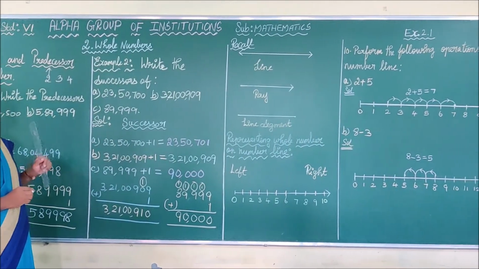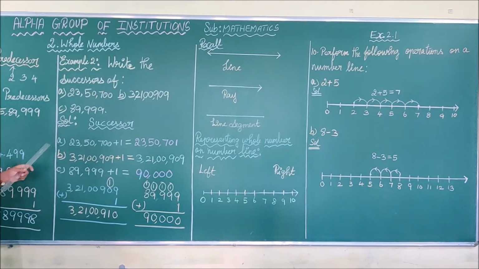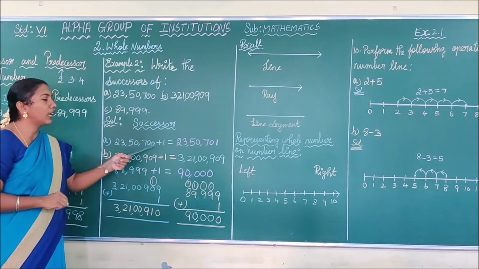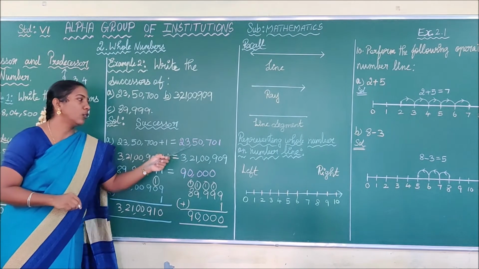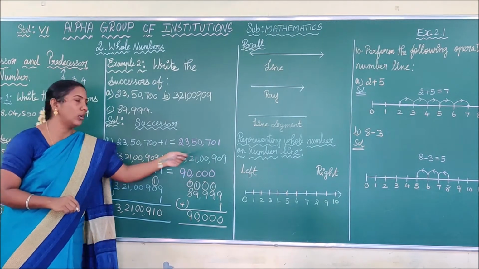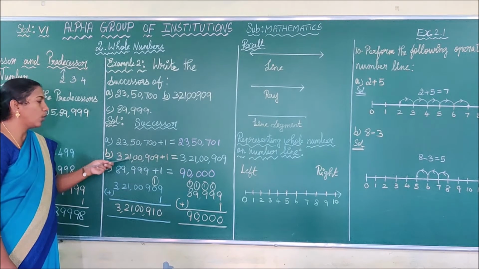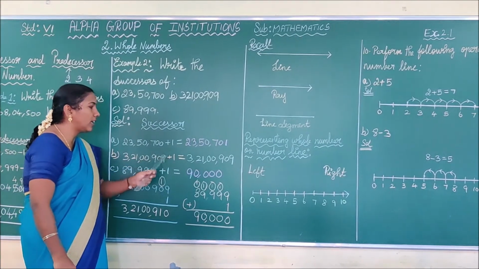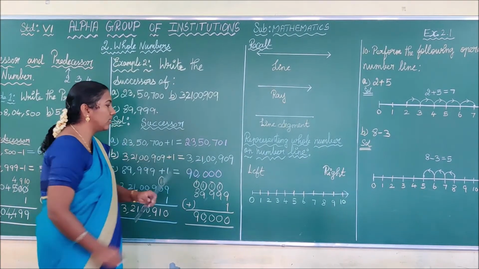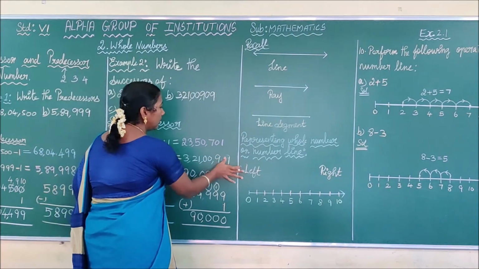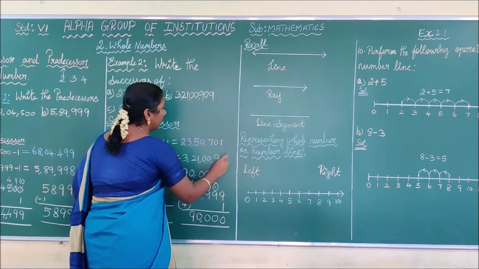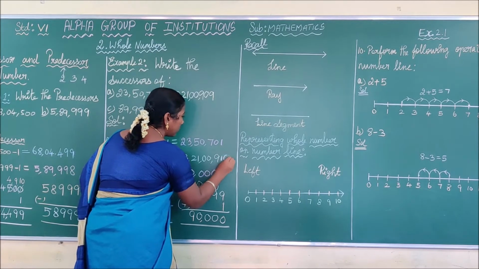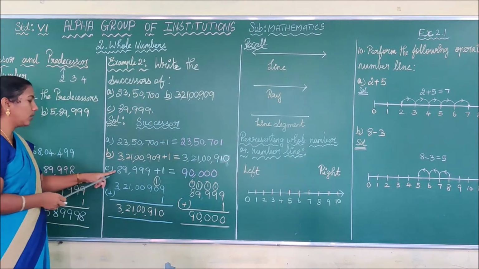Successor means what I have to do? You have to add 1 to the given number. So write the given number and add 1. What do you get? 23,50,701. Similarly, see here 3 crore 21 lakh 909 plus 1. If you add 1 to this 909, you get 910. See here, children, here your answer is 910. Okay. See the next one.